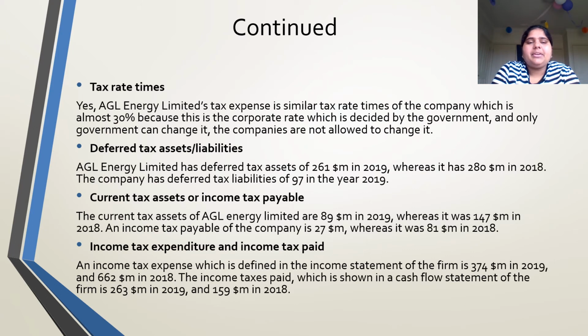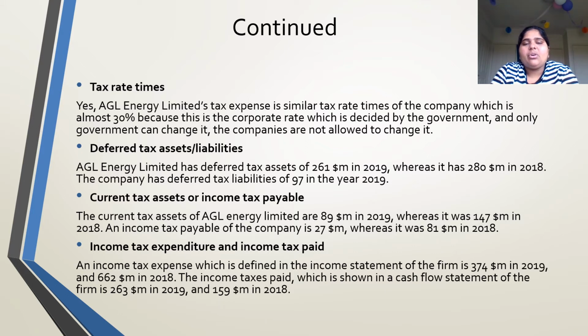Another recognition criterion is the tax rate. Yes, AGL Energy Limited has a tax rate similar to the corporate rate, which is almost 30%, because this is the corporate rate decided by the government and only the government can change it. The companies are not allowed to change it. In deferred tax assets and liability, AGL Energy Limited has deferred tax assets of $261 million in 2019, whereas it had $280 million in 2018. The company has a deferred tax liability of $97 million in 2019.